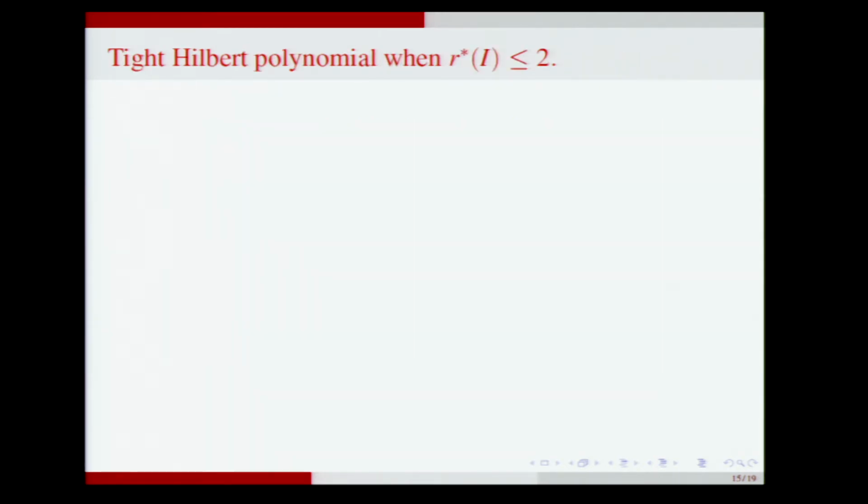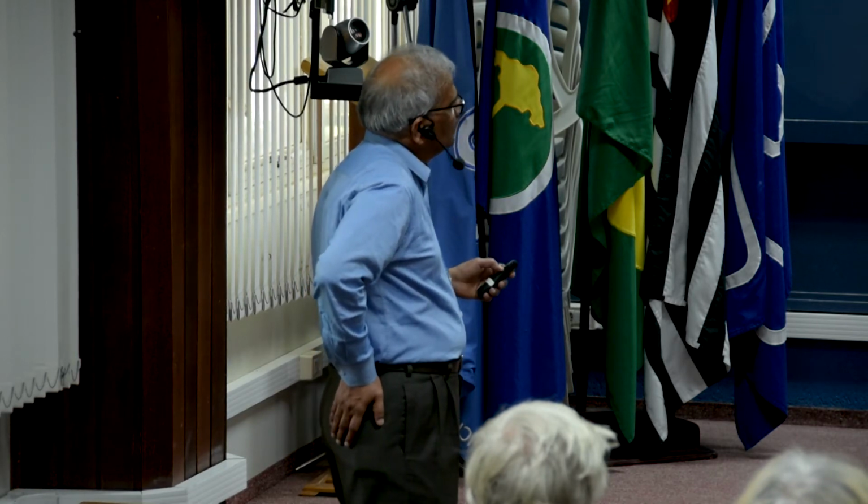All right, so that allows us to calculate the tight Hilbert polynomial for when the tight reduction number is at most 2. So I displayed for you a whole family of ideals where the tight reduction number was n minus 2 in a hypersurface ring. And so if n is at most 4, then we can calculate the tight Hilbert polynomial of certain systems of parameters. So let me show you what this result is.